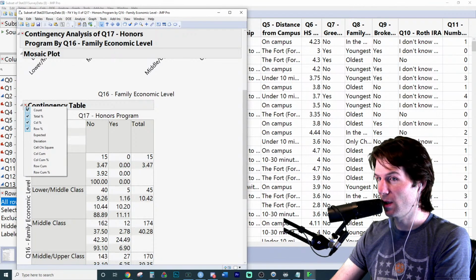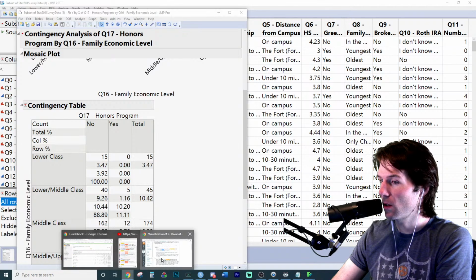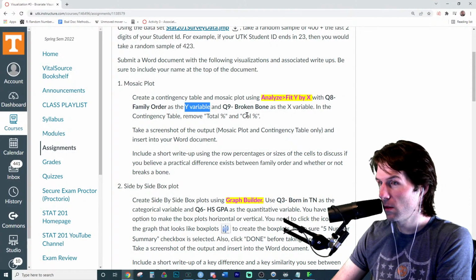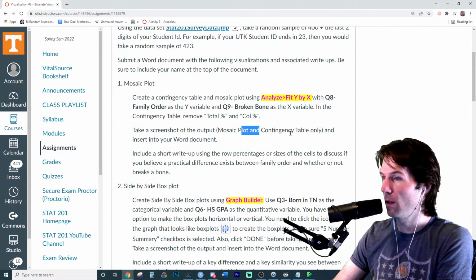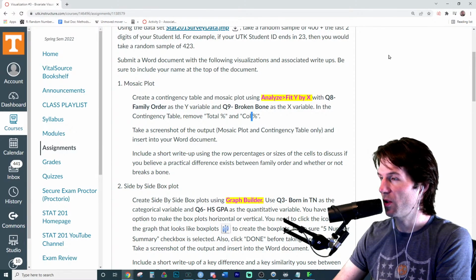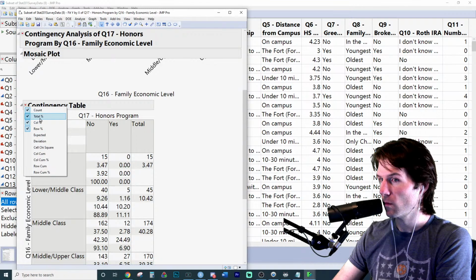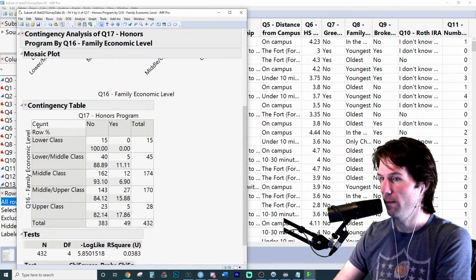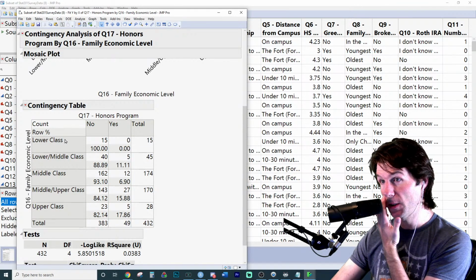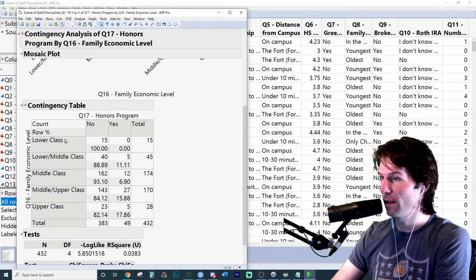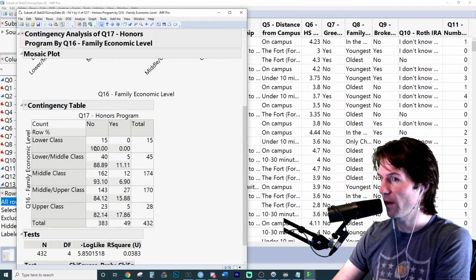We're going to go right here and we're going to click this button, remove the total percentage. What does it say we should have? Let me check the instructions. Remove total and column percentage. So you go to this red arrow right here, remove total and remove column. And now we have the row percentage, and we also have the count, which is the amount of observations.